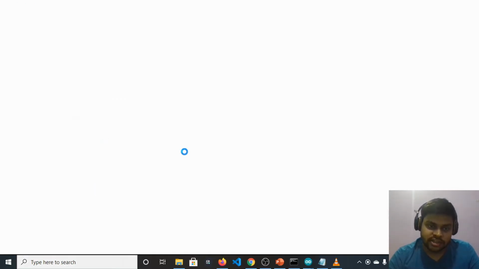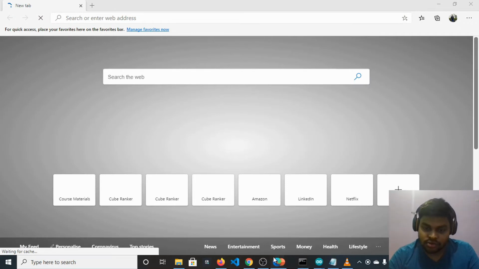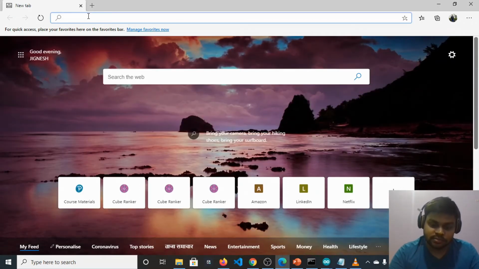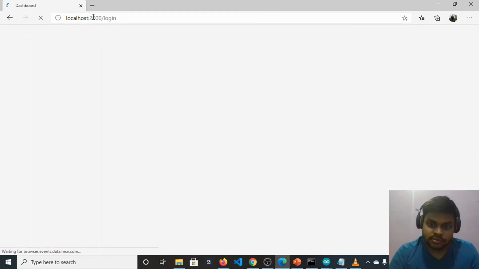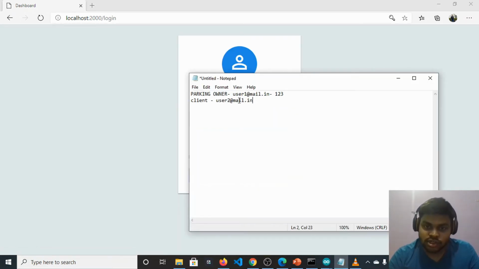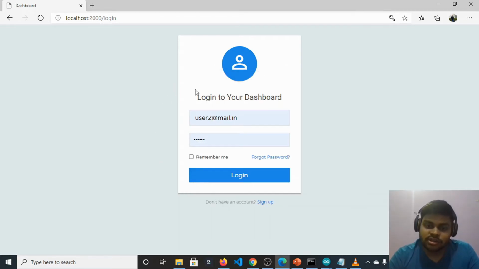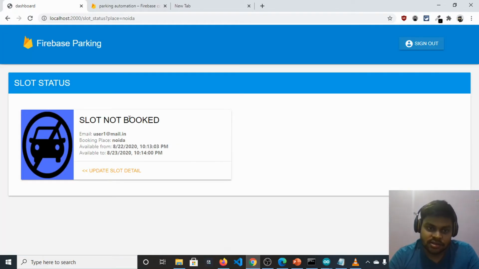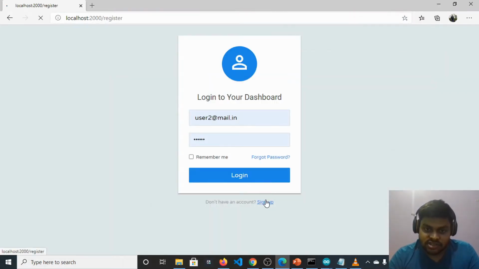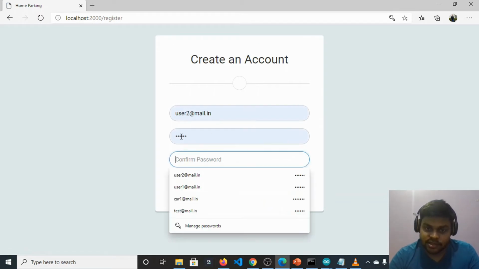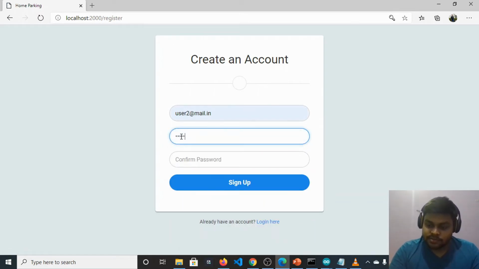So this space is not booked yet, and now we need to create another account with another mail ID. Let's say the mail ID is user2@mail.in. This is the mail ID of a car owner who wants to book a space, and specifically he wants to book this Noida space, which is available from 22 to 23rd, which we have already done. So first we need to sign up with that user. Let's create a user here.